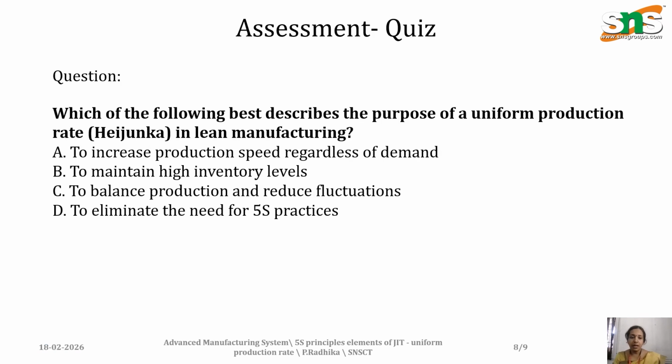Here is the assessment question: which of the following best describes the purpose of a uniform production rate in lean manufacturing? The options are: to increase the production speed regardless of demand, to maintain high inventory levels, to balance production and reduce fluctuations, to eliminate the need for high risk practices. If you know the answer, type it in the comment.